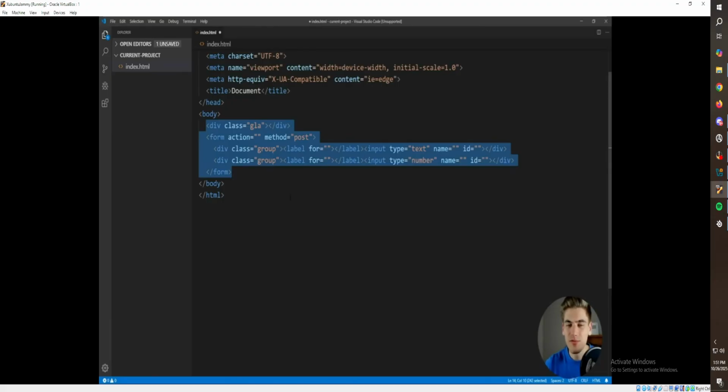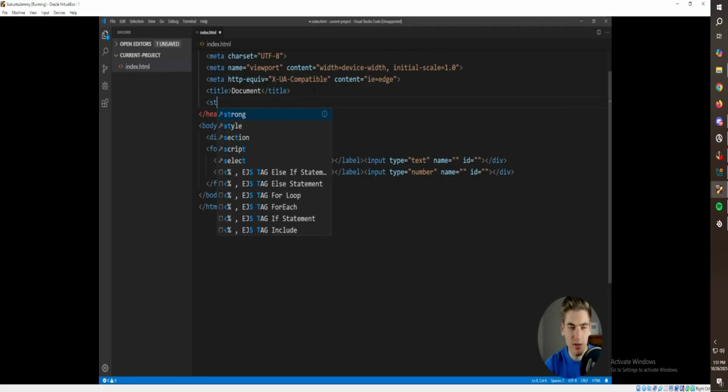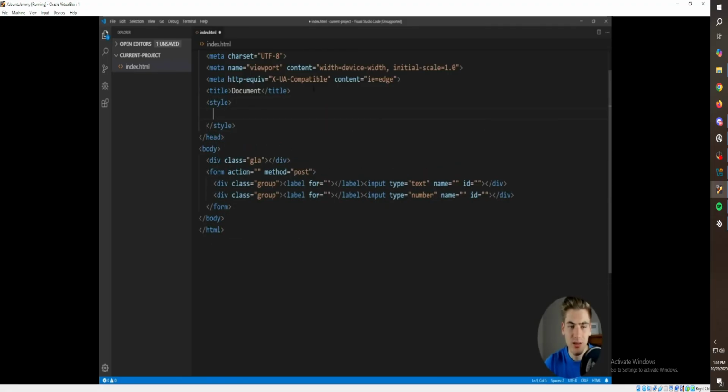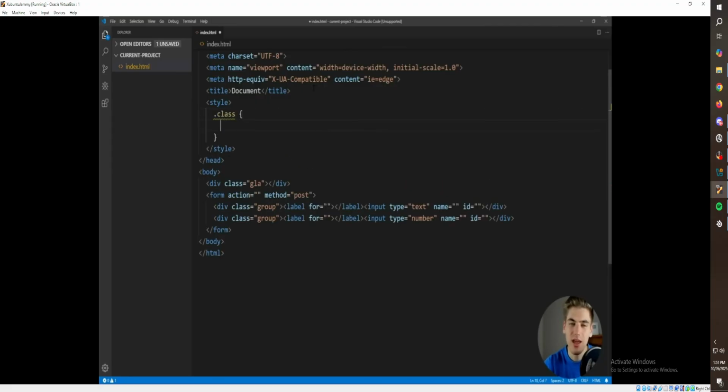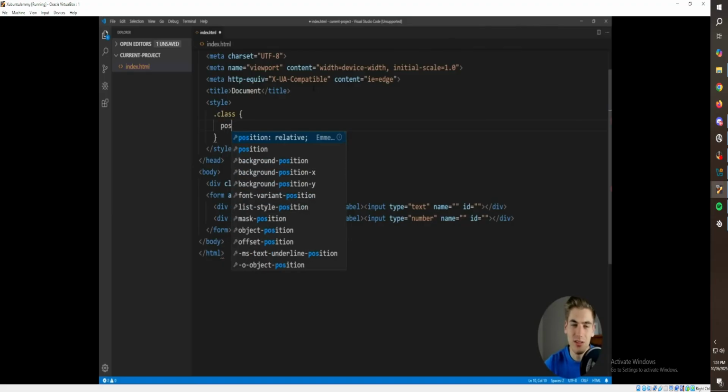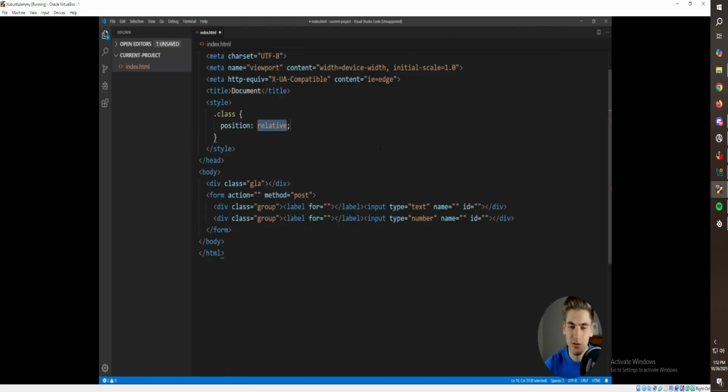Now, on top of being useful inside of HTML, you can also use Emmet inside of CSS. So let's just open up a couple style tags, and we can actually create something. We'll just do a random class selector, and now inside of here, we can use Emmet to create easy CSS styling. If we wanted a position of relative, all you do is type POS, and you can see we get position relative, and it'll generate it for us.